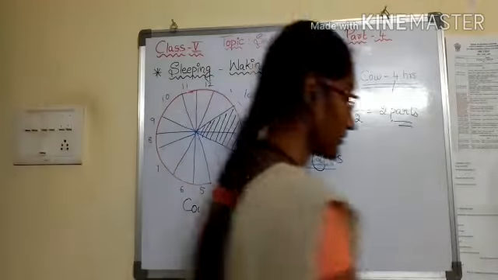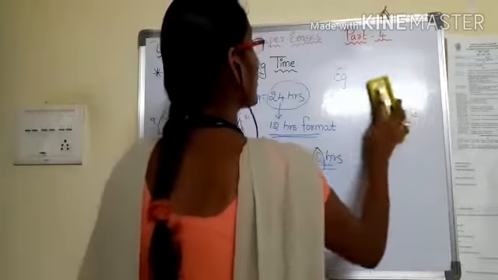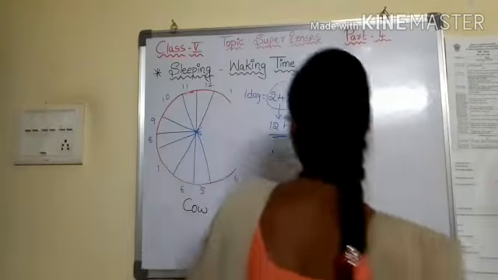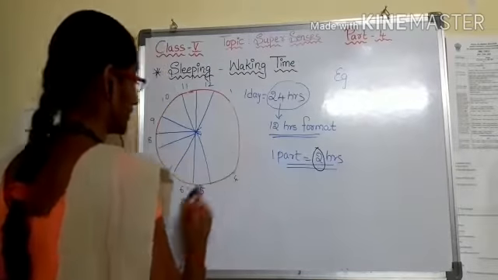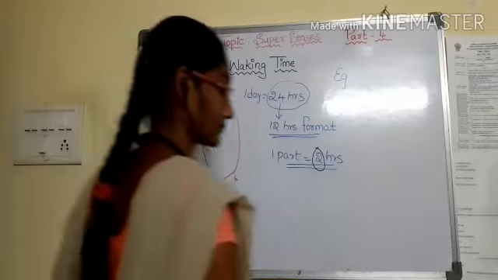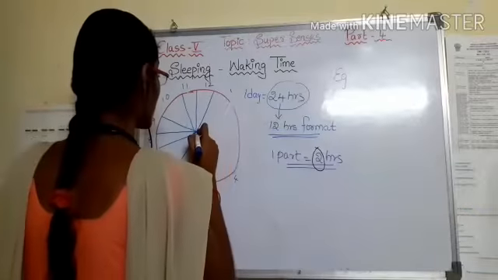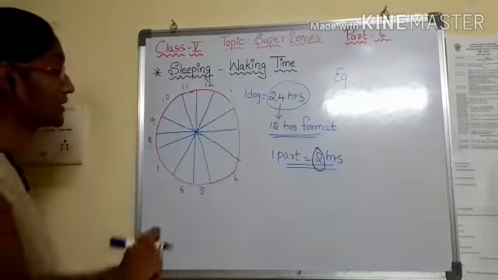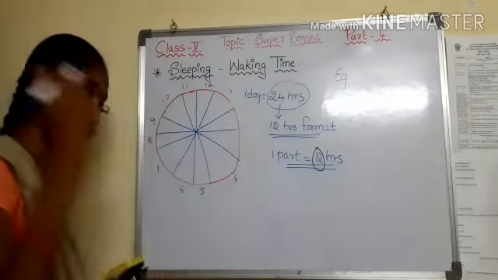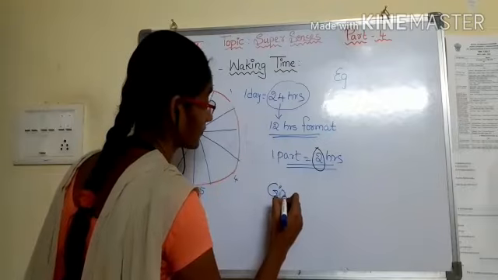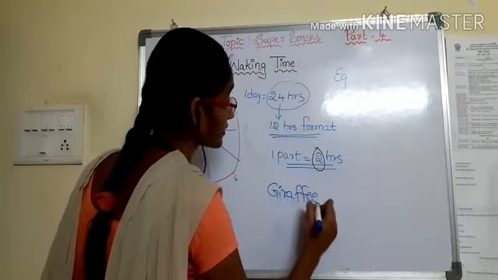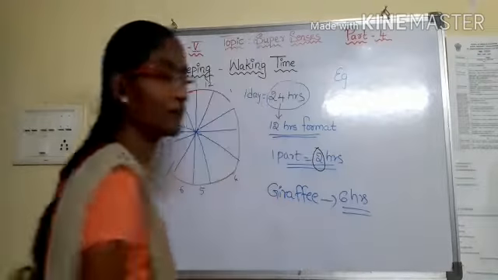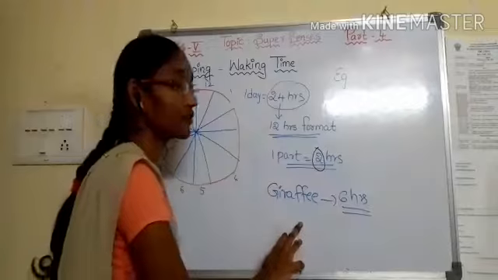Yes, one more example I will give now: giraffe, 6 hours. Same circle format. You can draw the same circle. For example, take the giraffe, and the sleeping hours for giraffe, let us think, is 6 hours. These are all exceptions only.